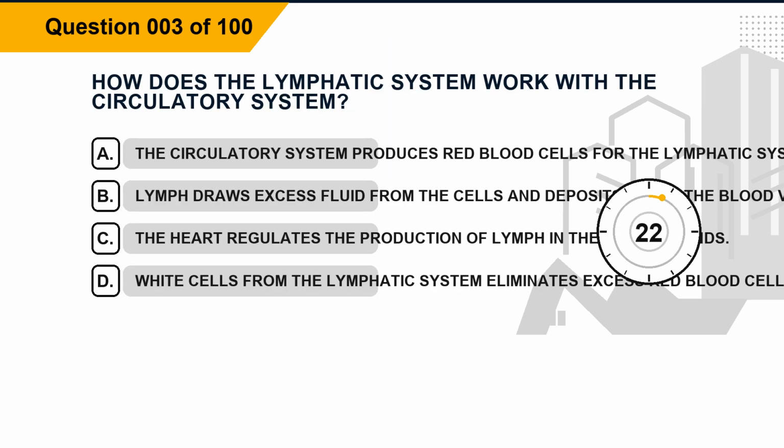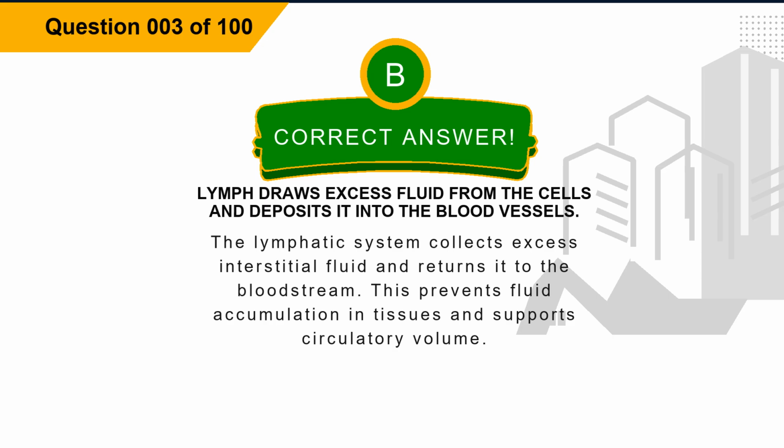Question 3. How does the lymphatic system work with the circulatory system? Option A. The circulatory system produces red blood cells for the lymphatic system. Option B. Lymph draws excess fluid from the cells and deposits it into the blood vessels. Option C. The heart regulates the production of lymph in the lymph glands. Option D. White cells from the lymphatic system eliminates excess red blood cells. The correct answer is option B. Lymph draws excess fluid from the cells and deposits it into the blood vessels. Explanation. The lymphatic system collects excess interstitial fluid and returns it to the bloodstream. This prevents fluid accumulation in tissues and supports circulatory volume.